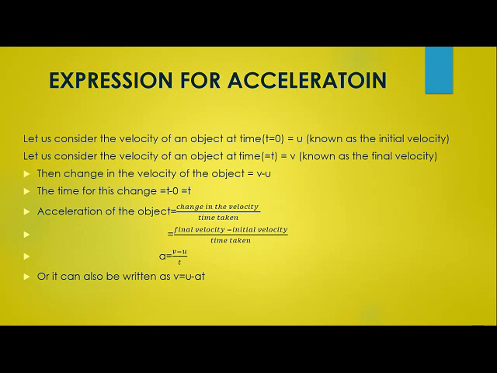I give you a very simple example, children. If you go to the market, you have, let's say, 100 rupees. You purchase certain things and now you have only 10 rupees left with you. So initially how much money did you have? 100. Now finally how much is left? 10 rupees, right? Same way, initial velocity is u and final velocity is v. Then what is the change of velocity? Final velocity minus the initial velocity.